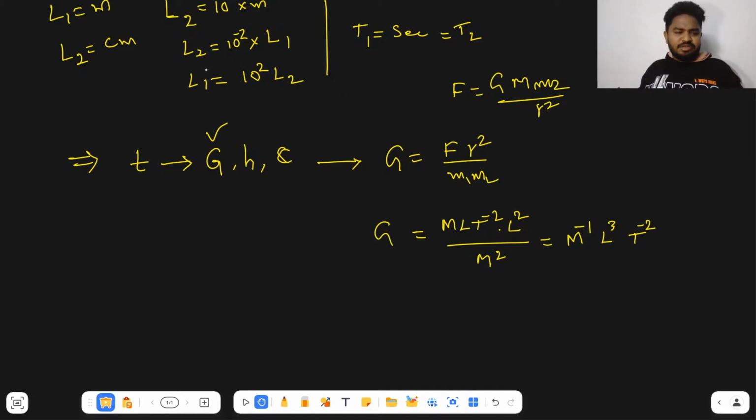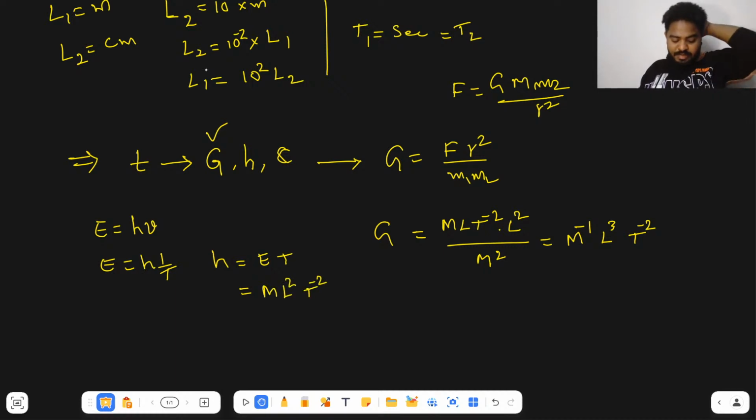And what about H? If you don't know, E is equal to H nu. I can write E is equal to H into 1 by T, so that H is equal to E into T. The dimensional formula for energy is M L square T power minus 2, and into T. So the dimensional formula of Planck's constant is M L square T power minus 1.